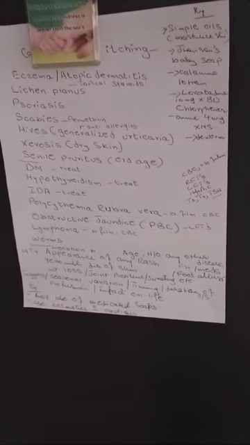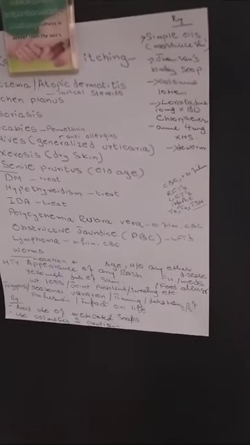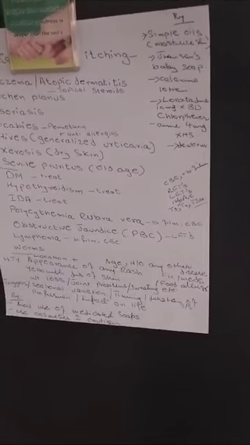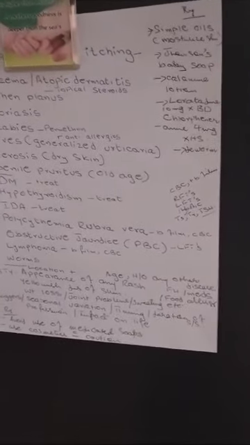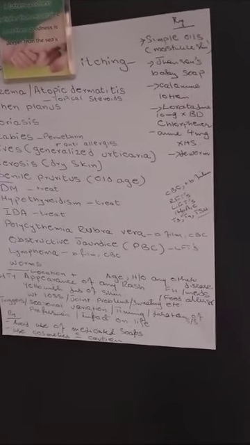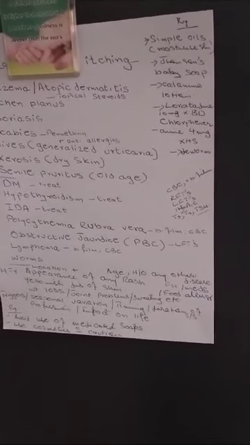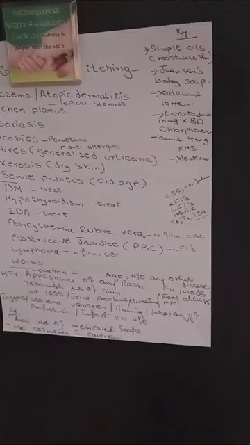Hives or generalized urticaria, xerosis, dry skin, and senile pruritus due to old age. Then in the non-dermatological causes: diabetes, hypothyroidism, iron deficiency anemia, polycythemia rubra vera, lymphoma, and worm infestation.